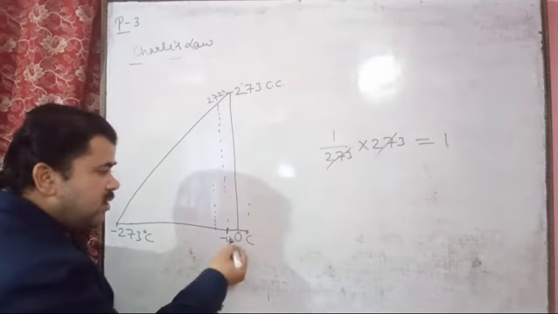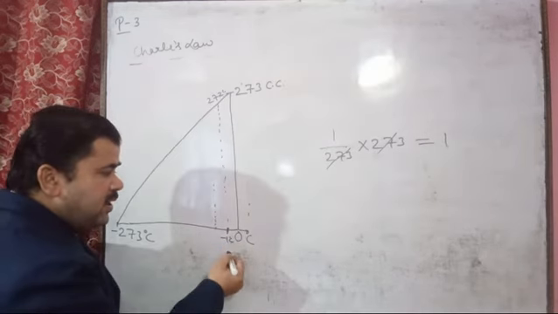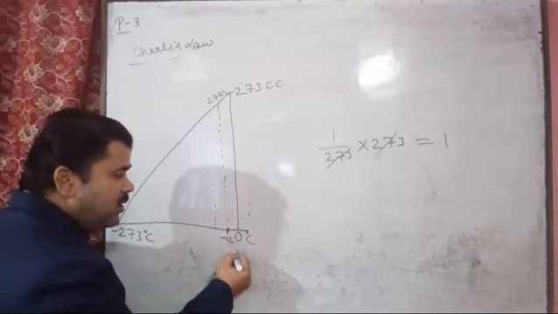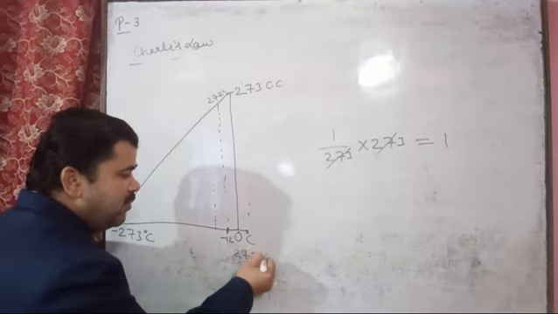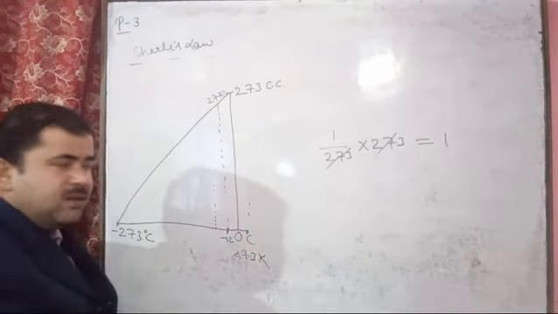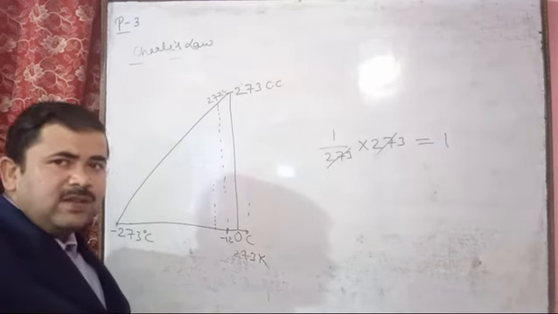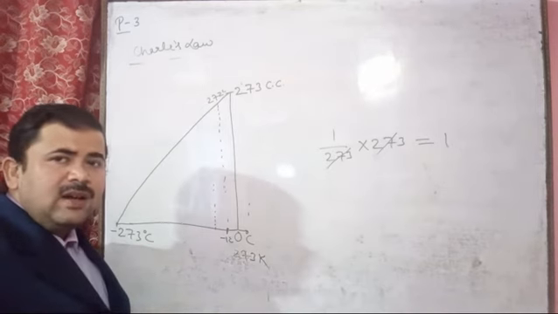So for 0 degree Celsius the Kelvin value will be 273 Kelvin, by adding 273 to the degree Celsius.